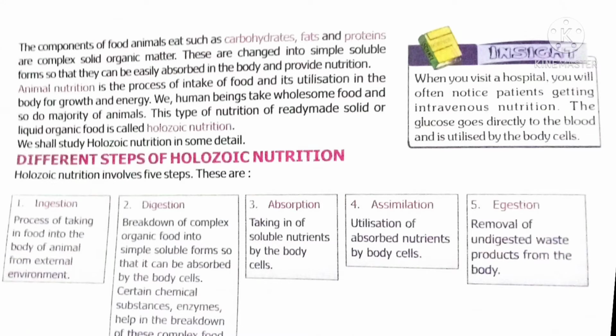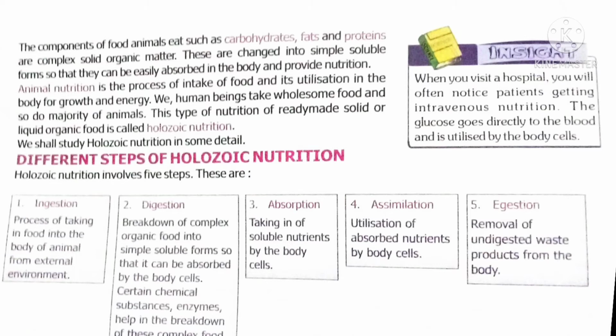There are 5 steps involved in Holozoic nutrition. The first one is ingestion, then digestion, absorption, then assimilation, and finally egestion. What is ingestion? The process of intaking of food is called ingestion. The next process is digestion. It is a process of breaking down of complex organic food into simpler soluble form with the help of enzymes.